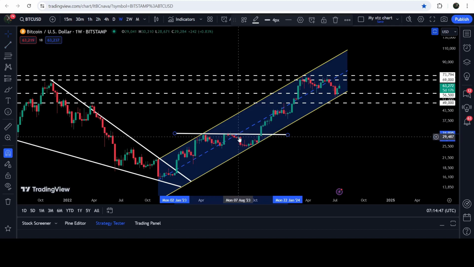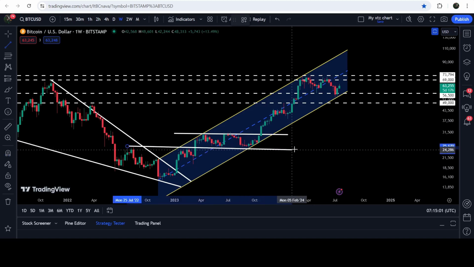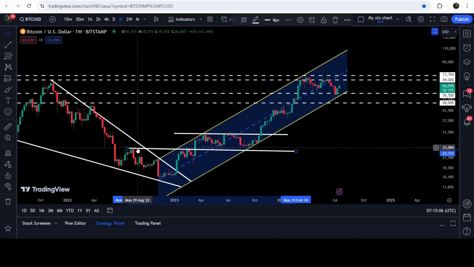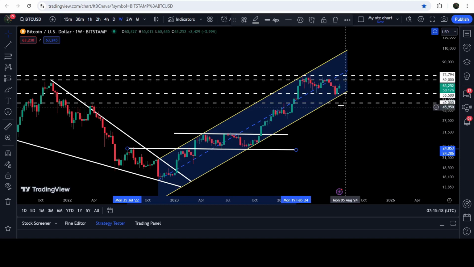After this double top, the price dropped down to the support of the channel, and finally we broke out this resistance. That time we had this resistance of the double top approximately at $31,000. And here, by the way, we also had a very nice support approximately at $25,000 as well. That was previously broken as a resistance here and support here, and again worked as a nice support. And finally the price line continued this rally to the upside, and after this rejection by the resistance of the channel, the price line again dropped down to the support of the channel.